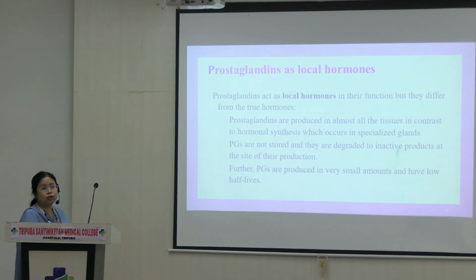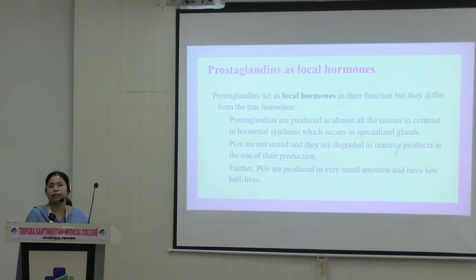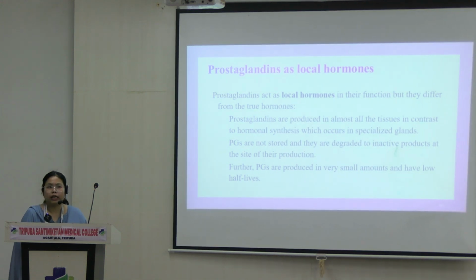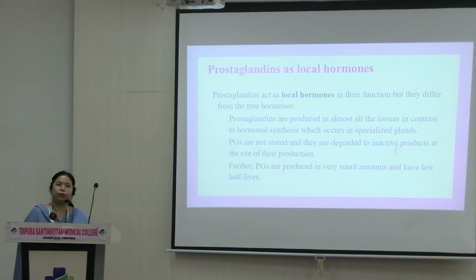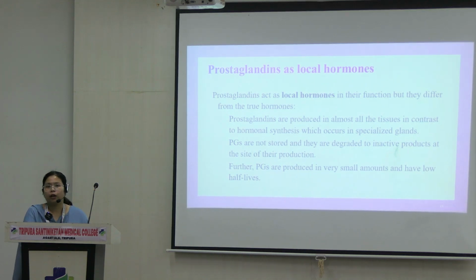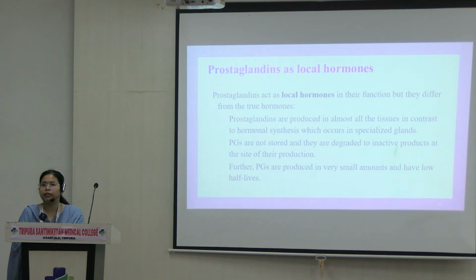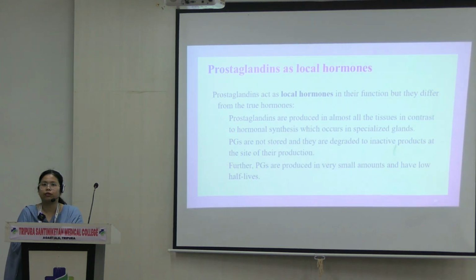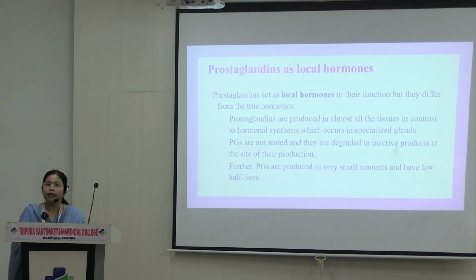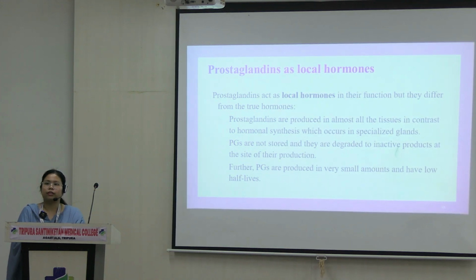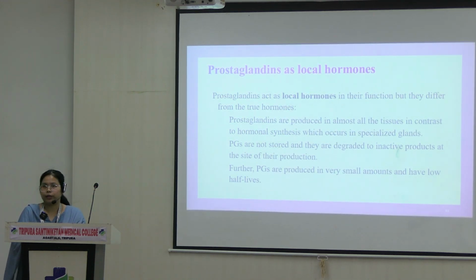So they are known as local hormones, like I said, because of how they act, but they are not true hormones because they are produced in all of the tissues. Prostaglandins and eicosanoids in general are produced all over the body. They are present all over the body. Prostaglandins or prostanoids were first discovered in the cells of the prostate gland, so therefore the name prostaglandin came. But they discovered later on that it is present in almost every tissue in our body.